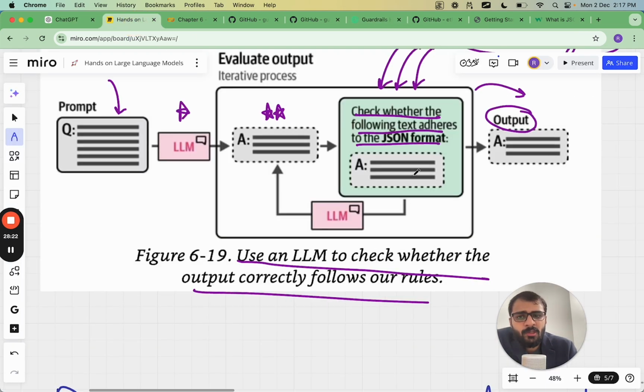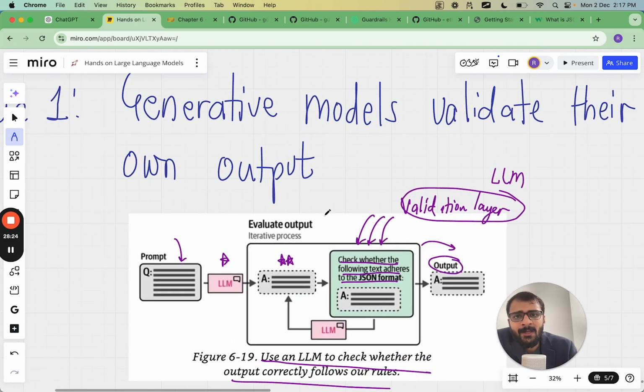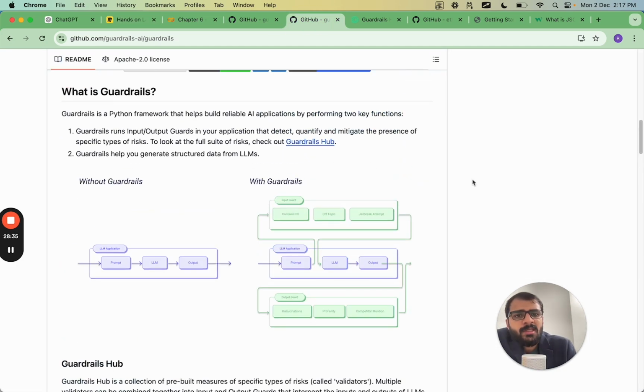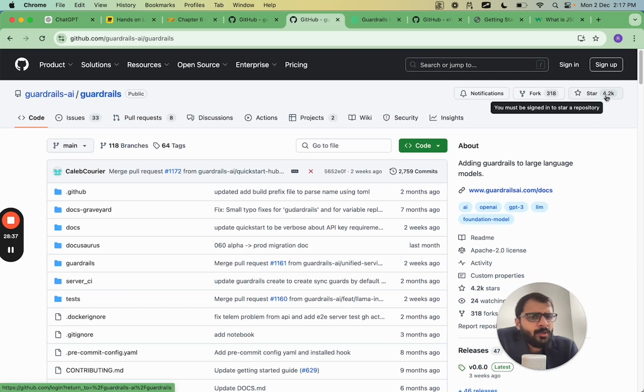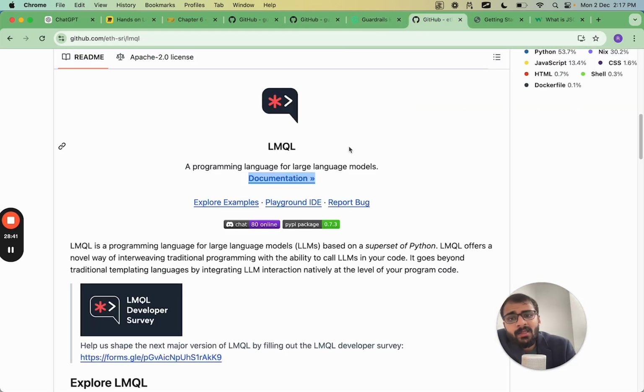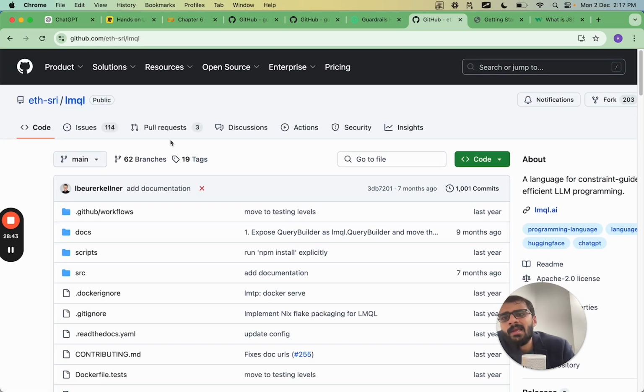This application falls under this particular figure where we use another large language model to validate the output of the first large language model. So here also you'll see that the number of stars to these repositories is around 4000 stars. So these two, and then another one is called LMQL.